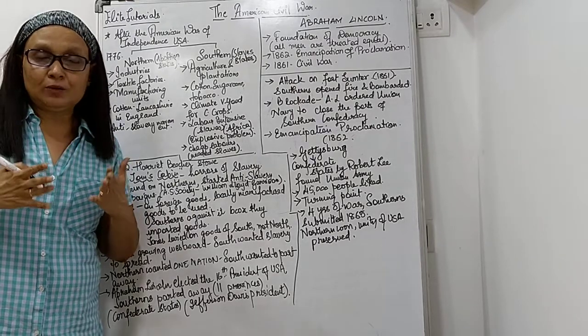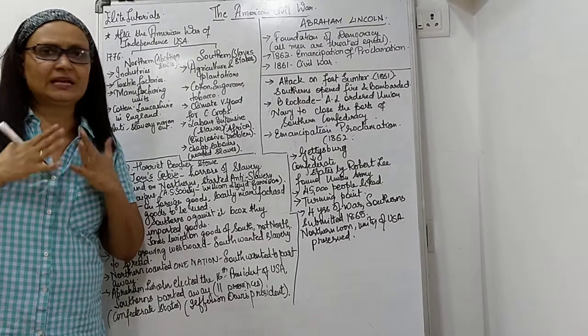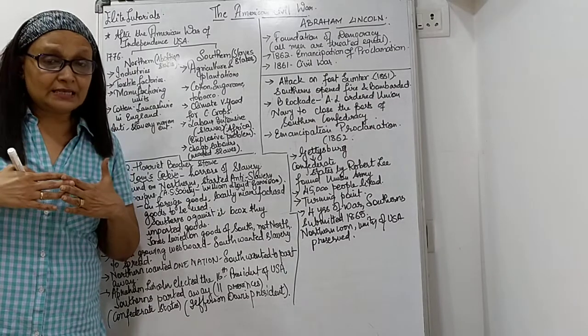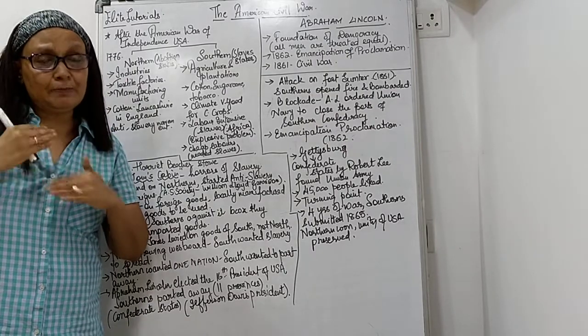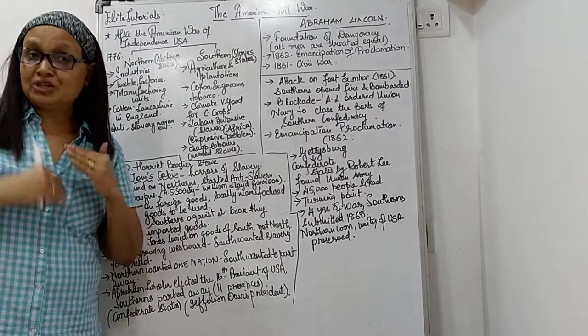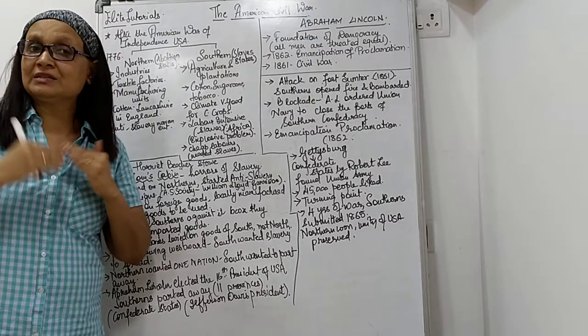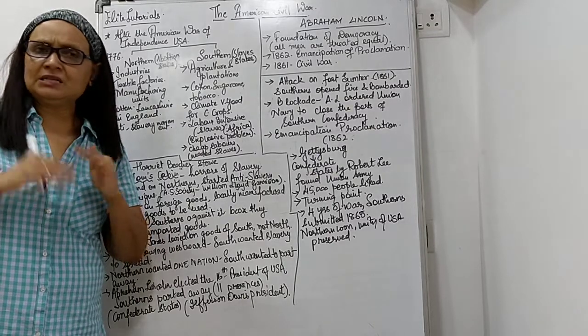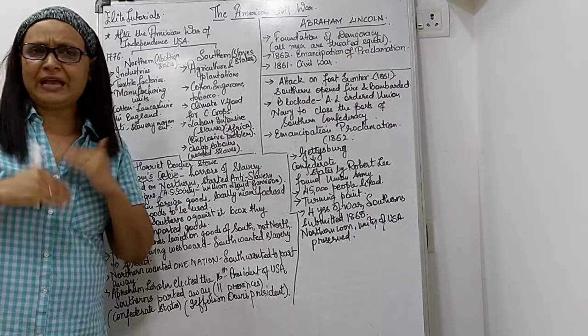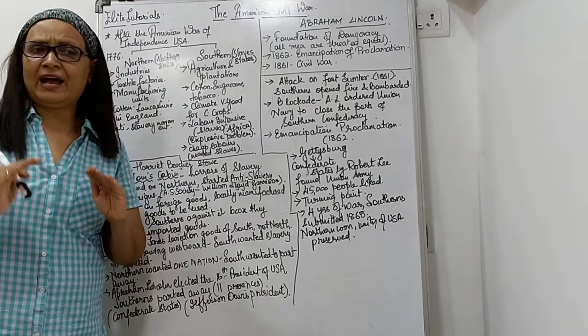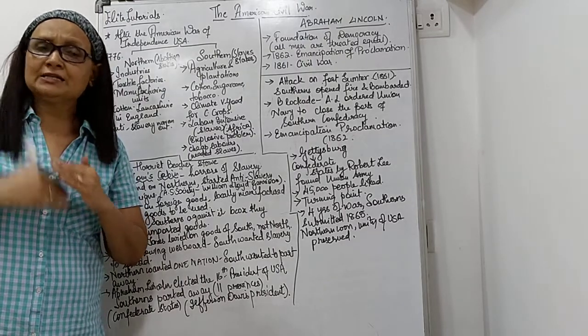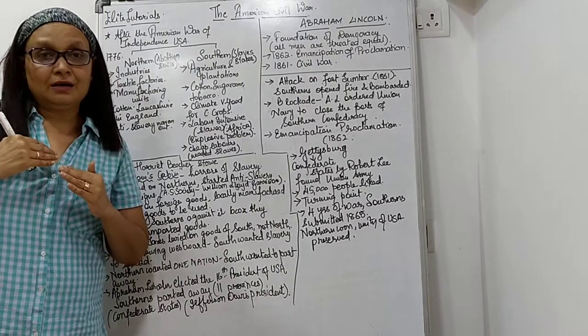Like for example, Britain was against it. Many European countries had given up slaves. And one part of USA still practicing slavery is a very big shame for the USA. So the Northerners were dead against what the Southerners were doing. But Southerners were absolutely cool, and they had decided that if they are going to have people working in their farmland, it is going to be none other than the slaves.